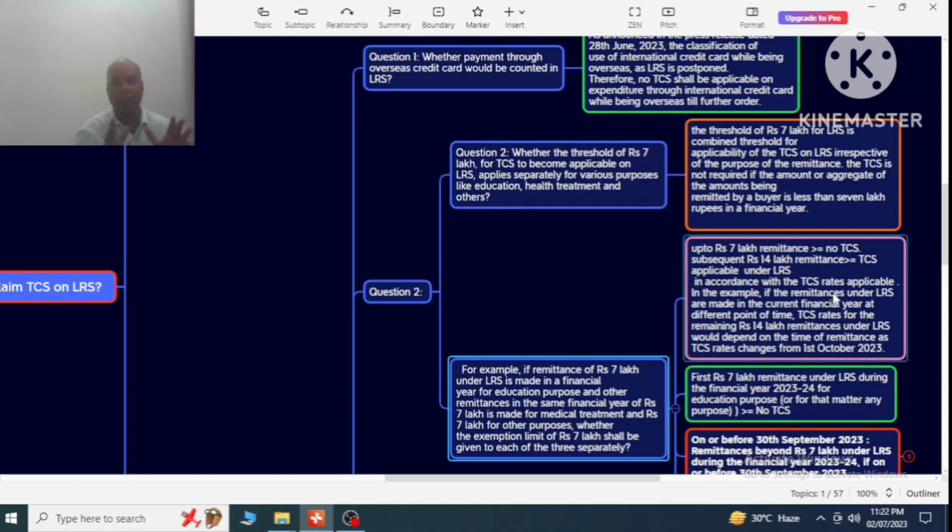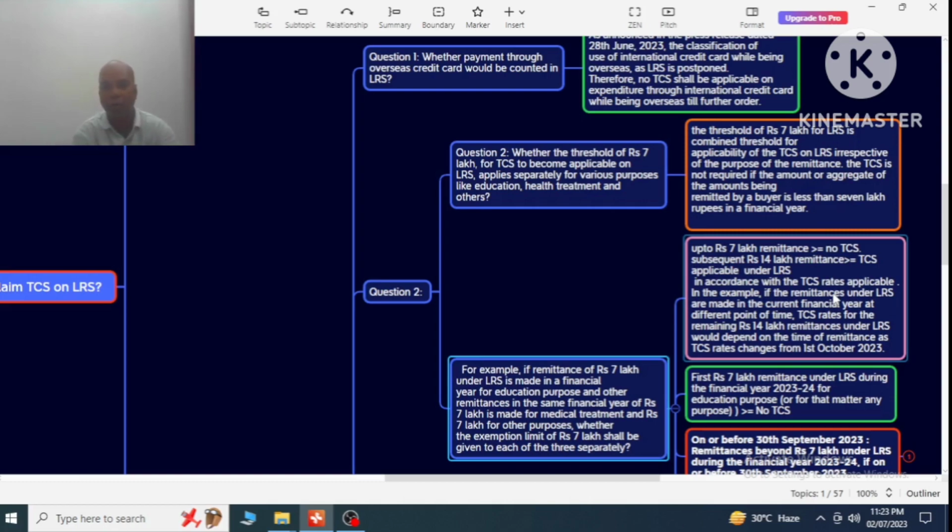That is, the 21 lakh is remittances. So up to 7 lakhs of remittances, there is no TCS, and on the subsequent 14 lakhs remittances TCS is applicable depending on the rates. In the financial year 2023-24, before 30th September 2023 there was a separate rate, and after 1st October 2023 there is a separate rate.